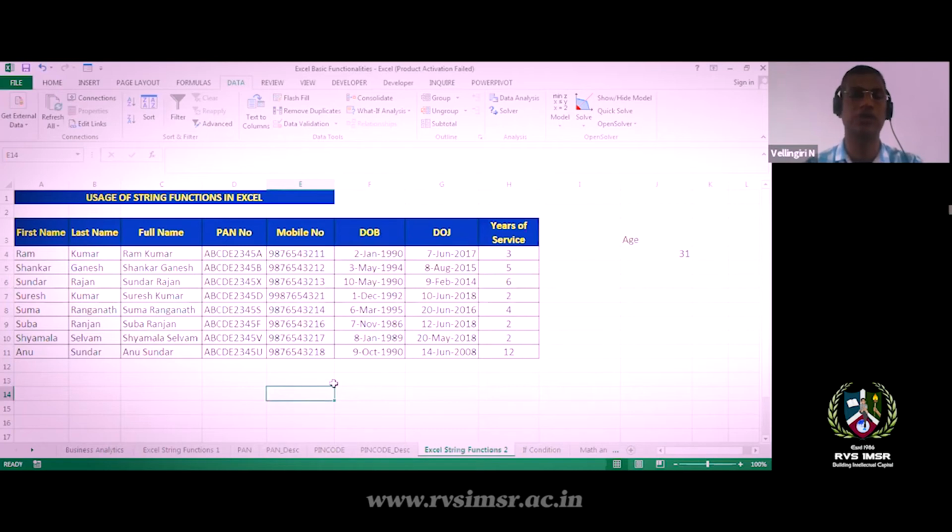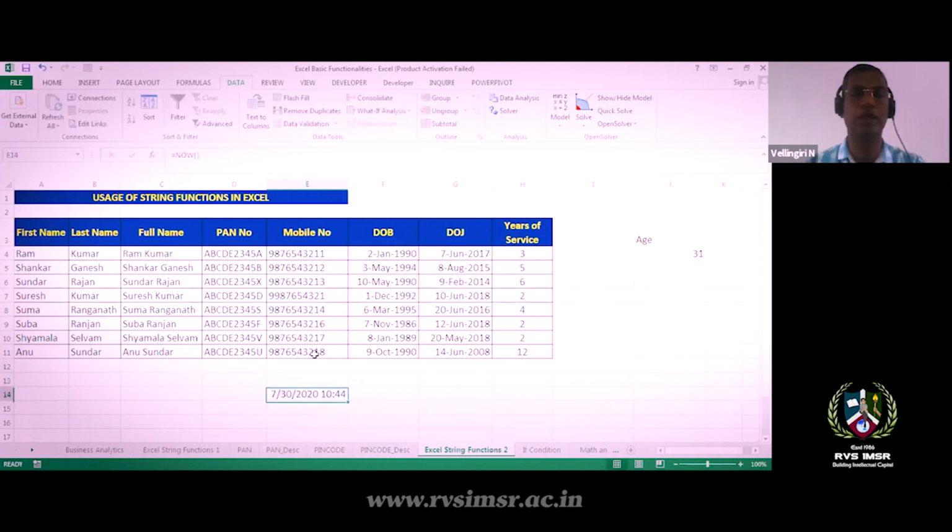It is equal to, we have one function called NOW. NOW gives you the current date. Now this is 30th July 2020, time 10:44. So the current date minus your date of birth.